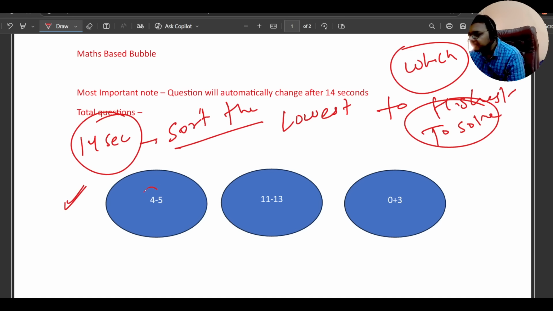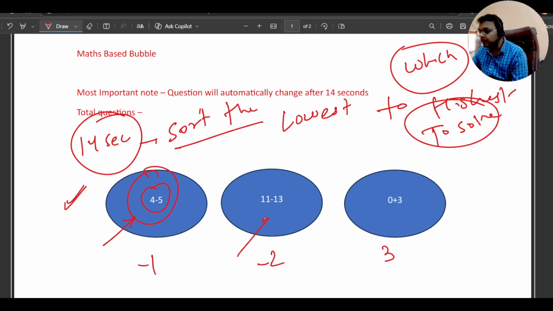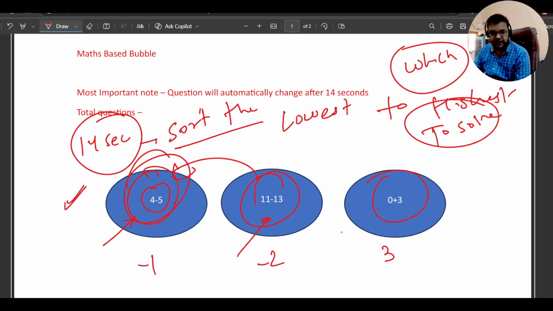Okay, because 4 minus 5 is minus 1, 11 minus 13 is minus 2, and 0 plus 3 is 3. So now we all know this is the smallest, so first of all we will click here, which is -2, then on -1 because this is greater than this, and then we will be clicking on 3. So the lowest one is 11 minus 13. We can see it immediately, okay, because this is the lowest one.